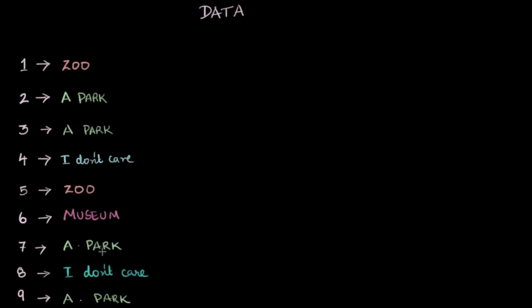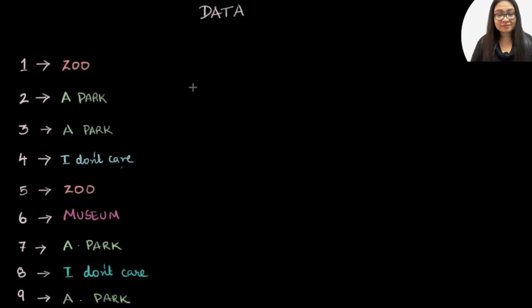And what decision do you want to make? You want to make a decision about where to go. So you think, okay, is this the right way to look at this data? I want to know how many people said zoo, and maybe I can look at it. Okay, first person, friend one said zoo, friend five said zoo. But actually, I don't care who said zoo. I just want to know how many people wanted to go to the zoo, how many people wanted to go to the amusement park. So then I decide, okay, maybe then I can write down zoo over here and then count the number of people who said it, the number of times zoo occurs.